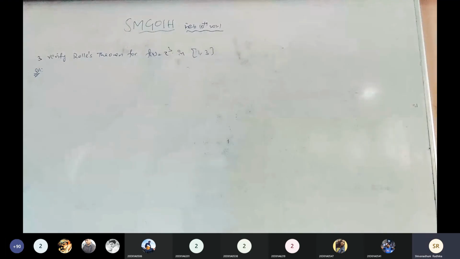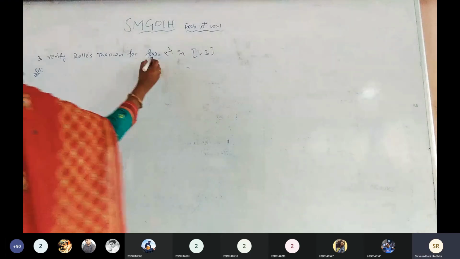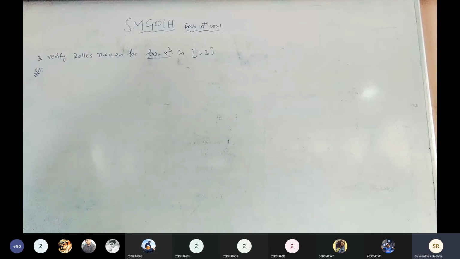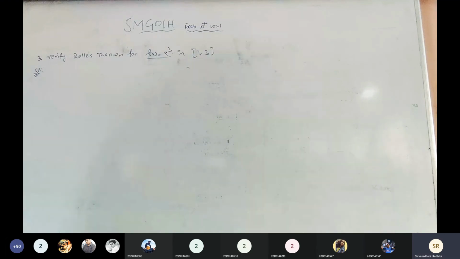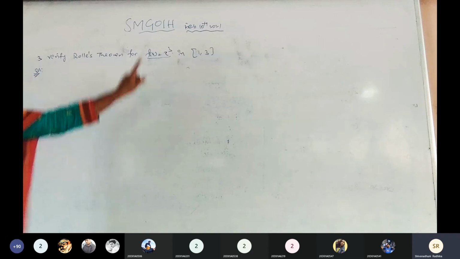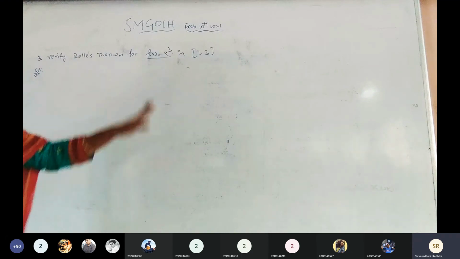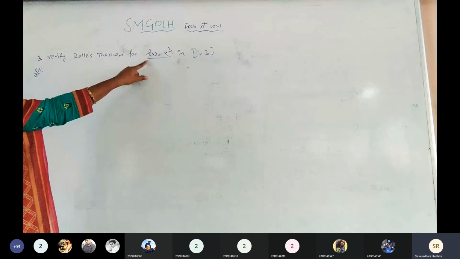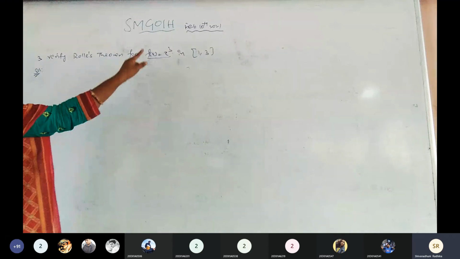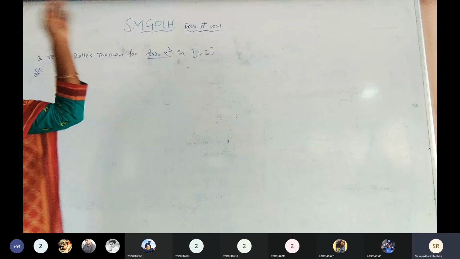Tell me, is f of x equals x cube a polynomial or not? Yes, it is a polynomial. Every polynomial function is a continuous function without a denominator. There is no denominator in the given problem. So f of x is a polynomial and it is a continuous function.